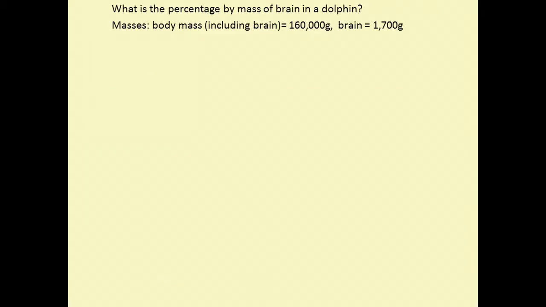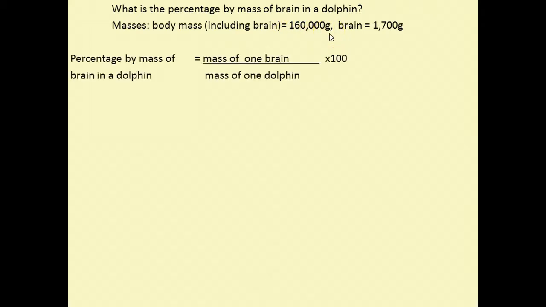So the first question we've got here is, what is the percentage by mass of brain in a dolphin? The masses are, a dolphin's brain is 1,700 grams, and the mass of a dolphin, including its brain, is 160,000 grams. So we could just think about what the equation would be.